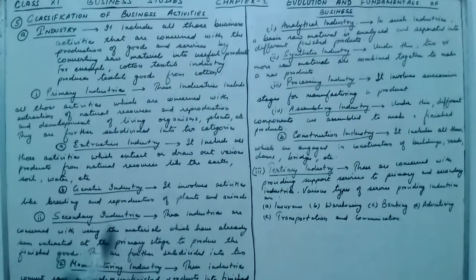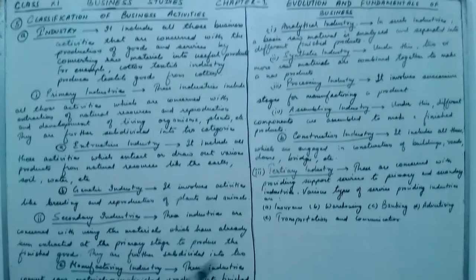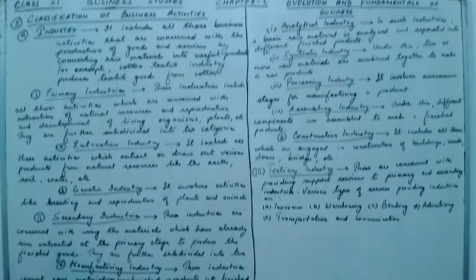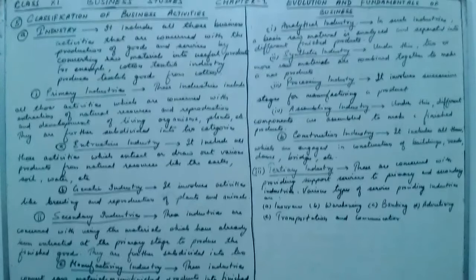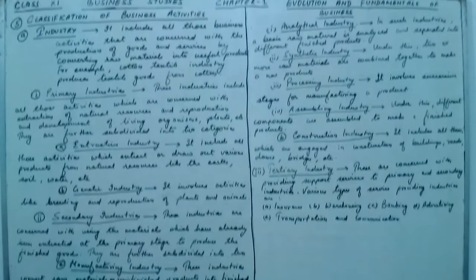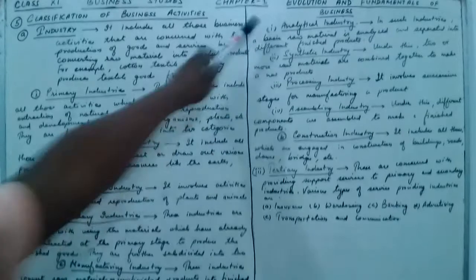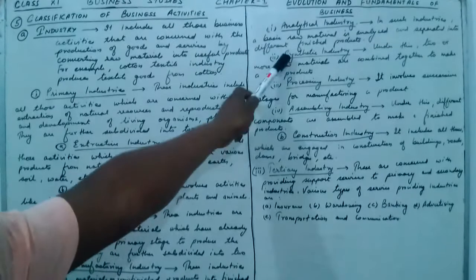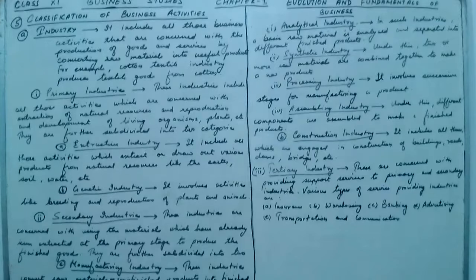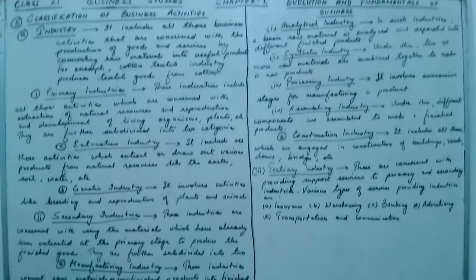The first type of secondary industry is manufacturing industry. These industries convert raw materials or semi-finished products into finished products. Manufacturing industry is of four types: analytical industry, synthetic industry, processing industry and assembling industry, where the raw material or semi-finished product is converted into finished products.